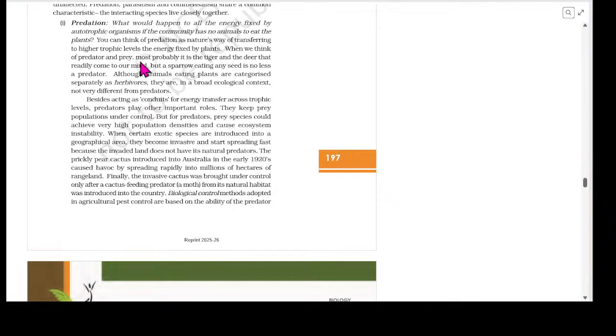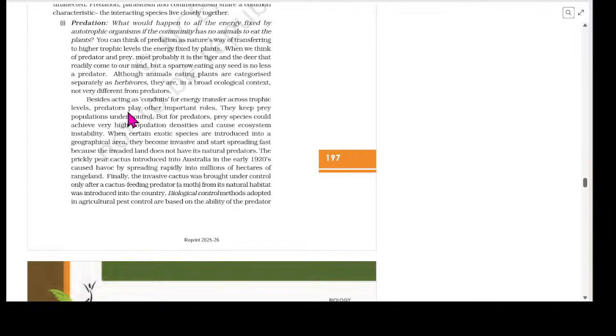When we think of a predator and prey, most probably it is the tiger and the deer that readily come to our mind, but a sparrow eating any seed is no less a predator. Although animals eating plants are categorized separately as herbivores, they are in a broad ecological context not very different from predators. Besides acting as conduits for energy transfer across trophic levels, predators play other important roles.